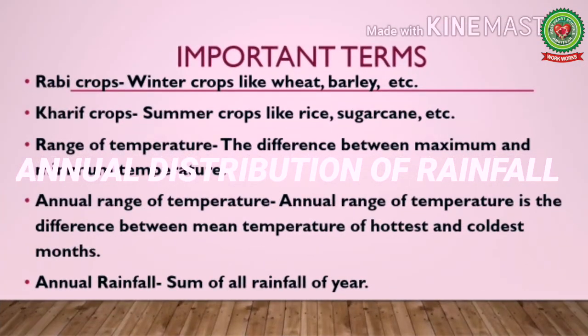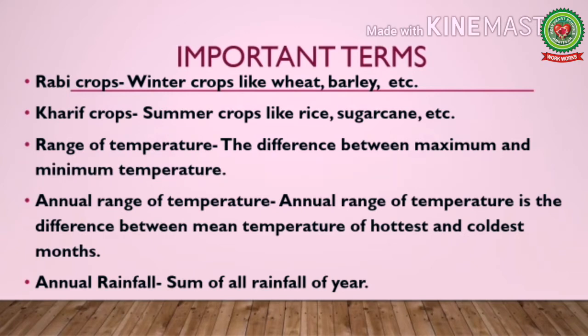While going through this topic, we will be learning some new words. Number 1, Rabi crops. Rabi crops are the winter crops like wheat, barley, etc. Number 2, Kharif crops. Kharif crops are the summer crops like rice, sugarcane, etc. Number 3, range of temperature. Range of temperature is the difference between maximum and minimum temperature.